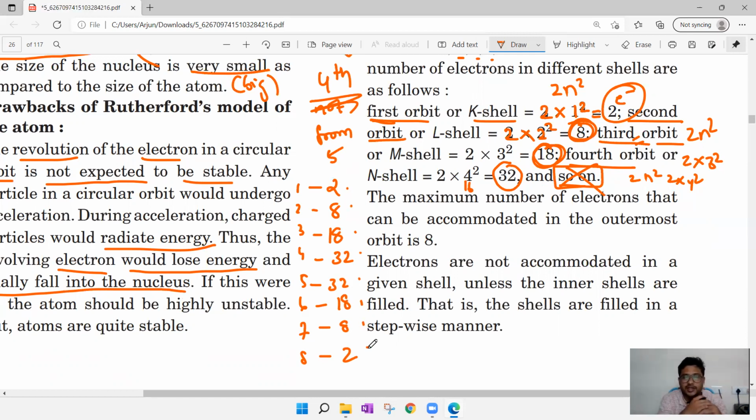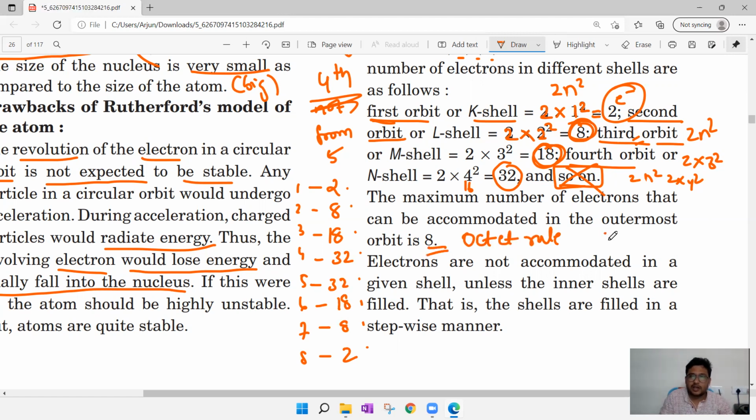Okay, so you have to understand, the formula is applicable only up to 4 orbits. And the maximum number of electrons that can be accommodated in the outermost orbit is 8. So whatever outermost orbit you are taking, only 8 electrons should be present, and that concept is known as the octet rule.